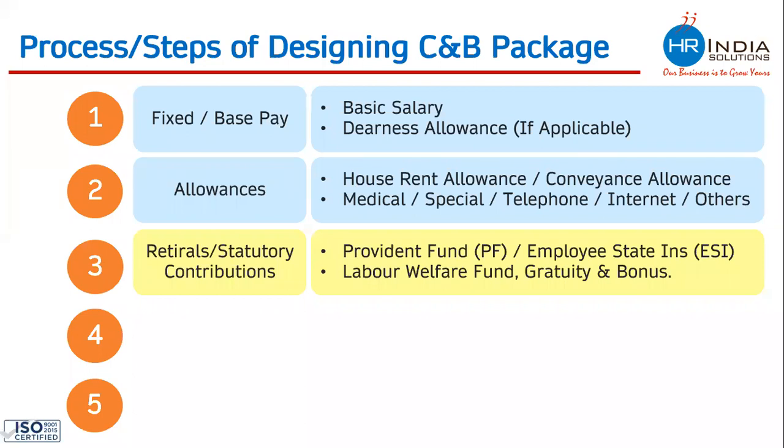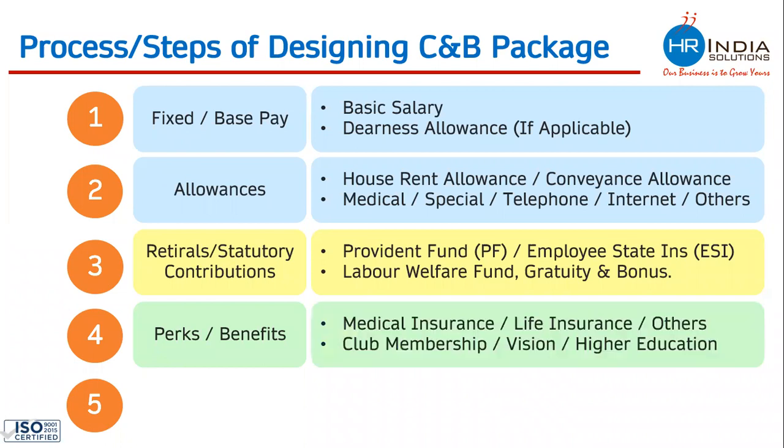Once you are done with these three steps, the fourth step is to add the cost of perks and benefits which your company is providing. If your company is giving any kind of facility to your employees, you can add the cost of that. The various names which can come under benefits are medical insurance. If your company is giving this benefit, you can add the cost of this in the package. Life insurance, club membership, vision care, or higher education. If your company is giving the benefit of any of these, you can add the cost of this in the compensation package.